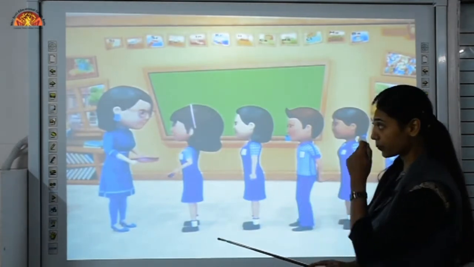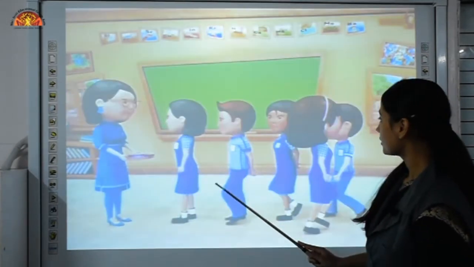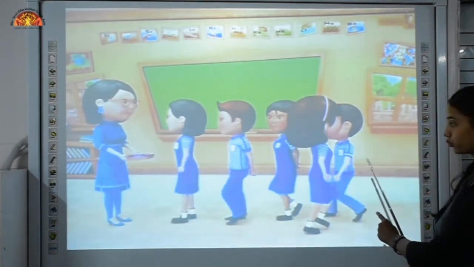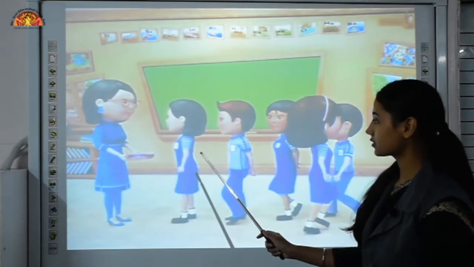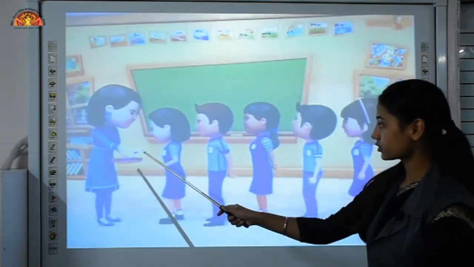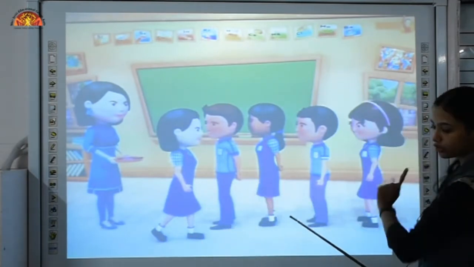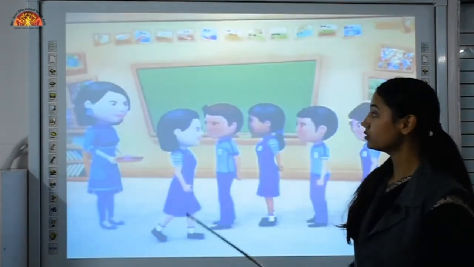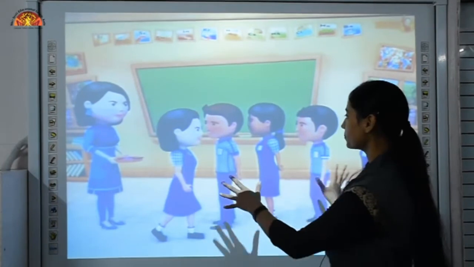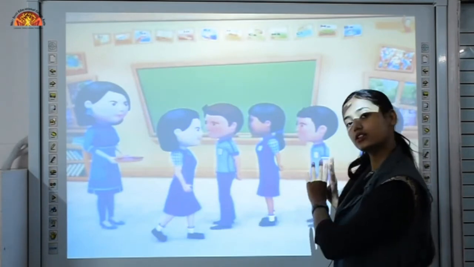Now observe it carefully. She has given chocolate to this girl. Now she has changed her position and is going to the back of the queue. Then the second girl came and she gave chocolate to this girl also. Now again she is changing her position and going to the back of the queue. So this is how convection takes place in liquids and gases, by actual movement of molecules. Compare these students with molecules of air. So there is actual movement of air molecules. So this is convection.